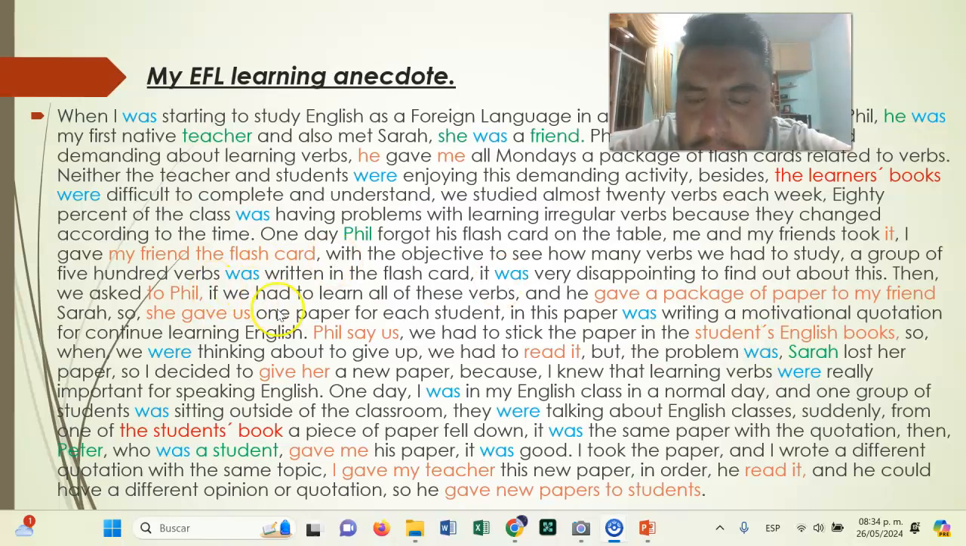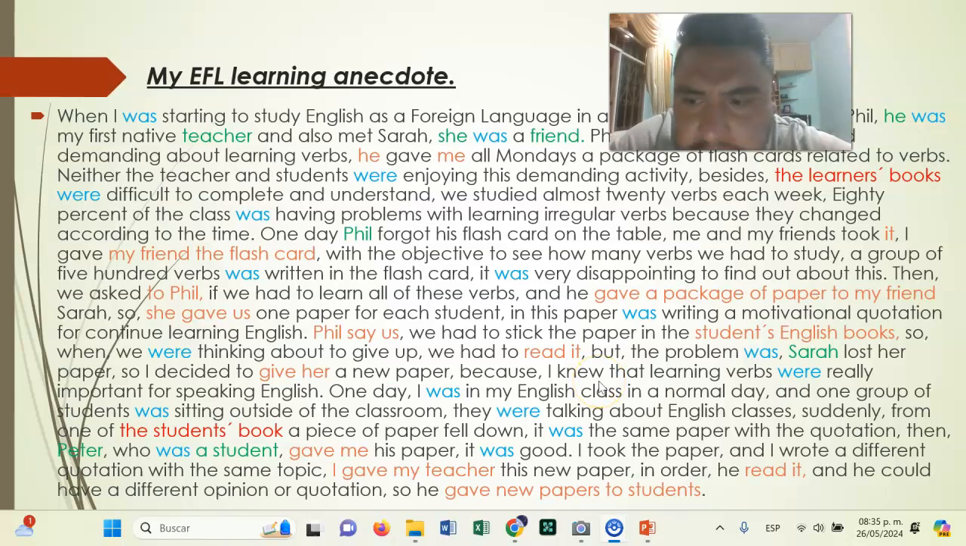The next example is about the indirect object. In the indirect object, I have some examples here. For example, she gave us, Phil said us, or I decided to give her. Okay, so it is when the person receives something. In this case, we use the indirect object. For example, gave me. These are these kinds of examples.